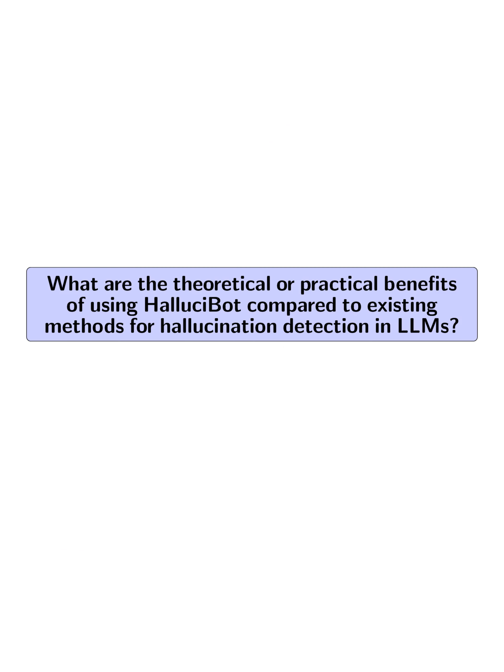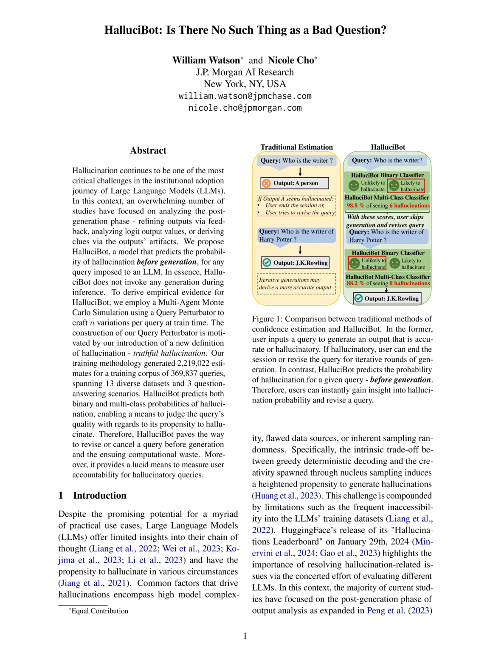What are the theoretical or practical benefits of using HalluciBot compared to existing methods for hallucination detection in LLMs? The theoretical and practical benefits of using HalluciBot compared to existing methods for hallucination detection in large language models, LLMs, are significant.